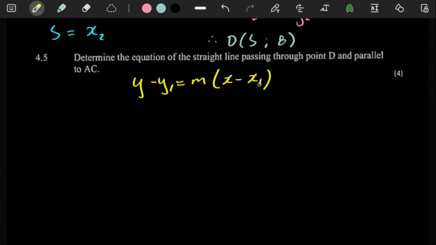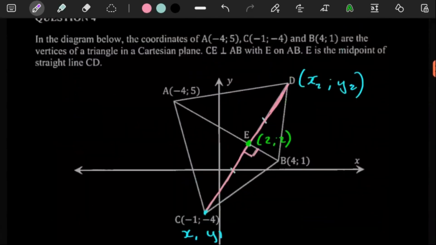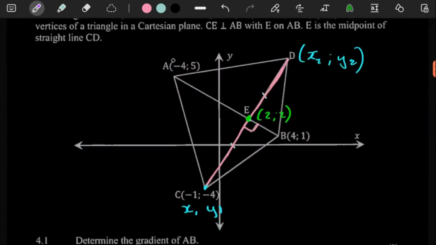Now, what we know is a straight line basically has a gradient and a y-intercept. So here, you can imagine the reason why they are telling us that it is parallel to AC is because, remember, parallel lines have gradients that are equal. So let's look at where AC is. AC is this line here.